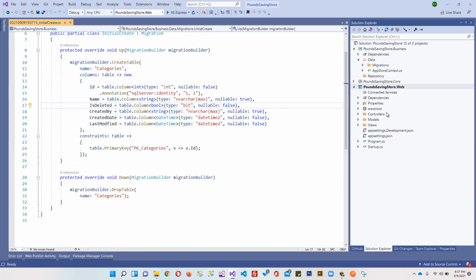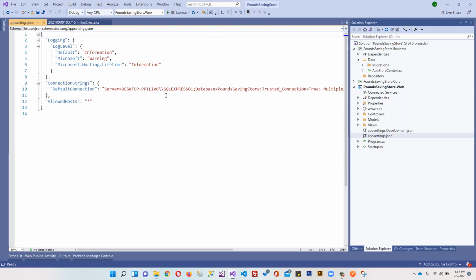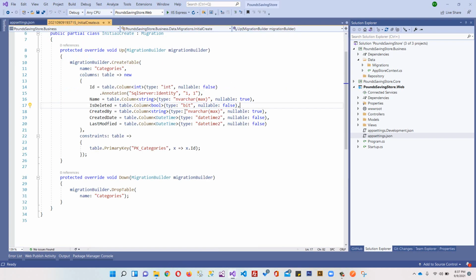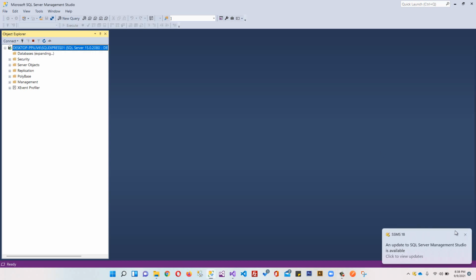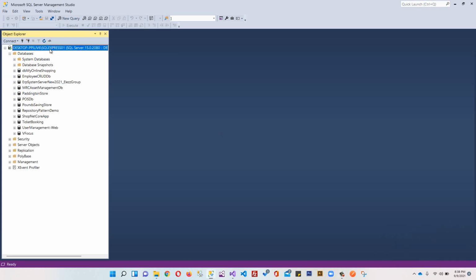So we can come here in our appsettings.json. So we have this SQL Server, so we can open it up. PoundSavingStore. Okay, so we are in our database management system.